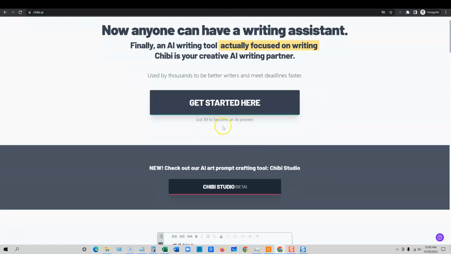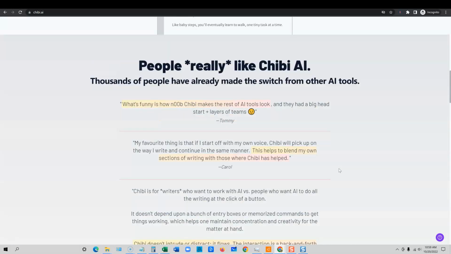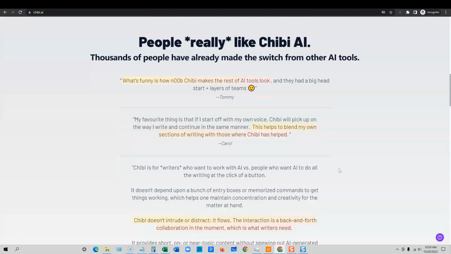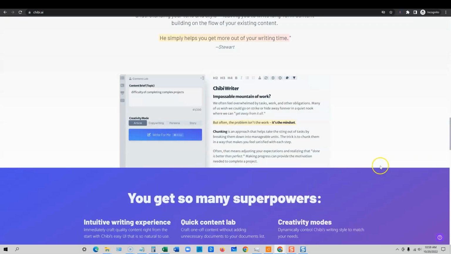You can get started as low as $9 for an AI pioneer. So we will go and look at the pricing, but you can just come through and look. I'll go over the UI in a minute, but that's very impressive. I like the fonts they use. I like the speed. They've just put a lot of thought into this. They're constantly upgrading the tool and so forth. You're going to see a lot of customer reviews right here. You're welcome to go and check those out.